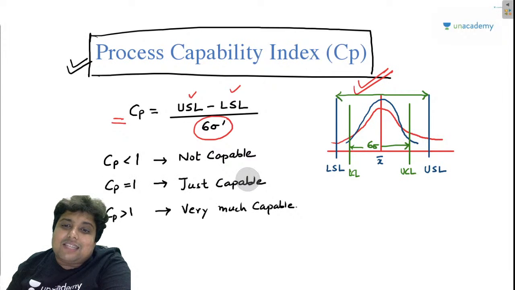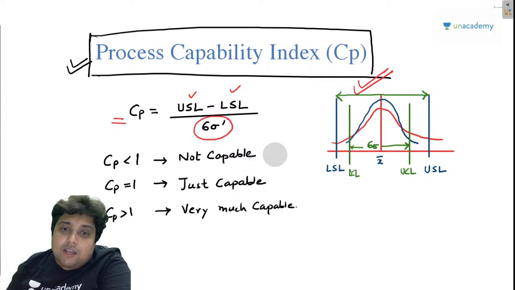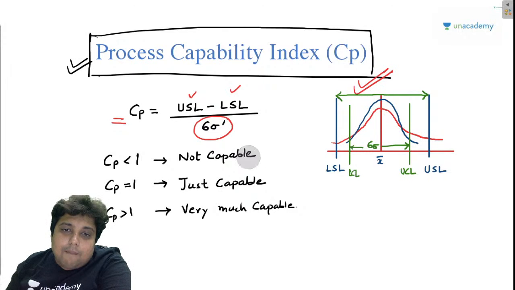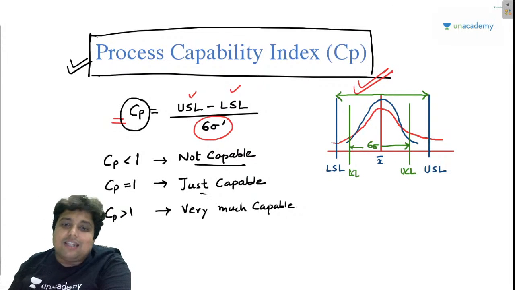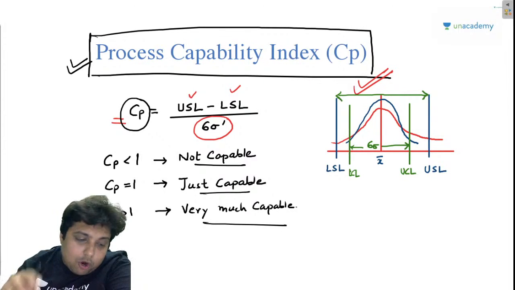But if Cp is less than 1, then definitely this range is smaller than this range, and the shafts being produced are out of the range. They are rejected shafts, and we say that the process is not capable. So based on the process capability index also, we can define whether the process is well under its limits or not, or whether the process is under control or not. I hope you got my point, right?